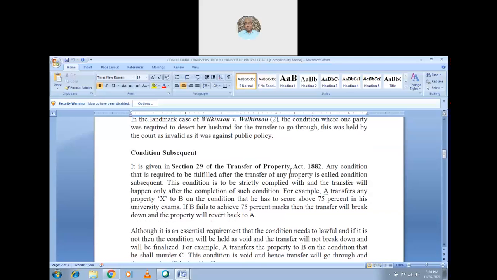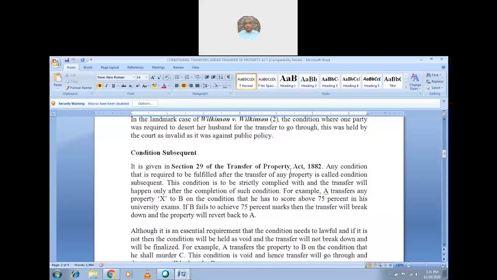How it can be made is clearly given in Section 29 of the Transfer of Property Act, 1882. So what is the condition? Any condition that is required to be fulfilled after the transfer of any property. So first the transfer takes place, and after that the condition should be fulfilled. That is called a condition subsequent. This condition is to be strictly complied with, and the transfer will stand only after the completion of such condition. For example, we'll see it.